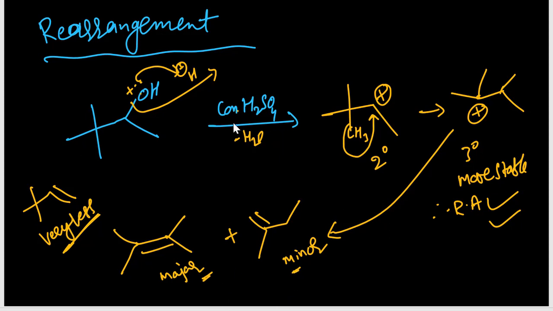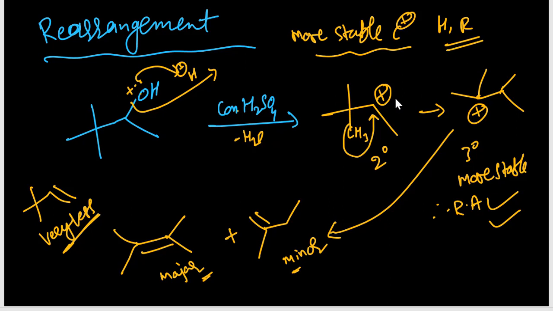Next, so here rearrangement is there. When does rearrangement take place? Whenever from an adjacent carbon a more stable carbocation is possible, whenever more stable carbocation formation is possible by shifting of either a hydrogen or an alkyl group, then rearrangement takes place. Okay, next.